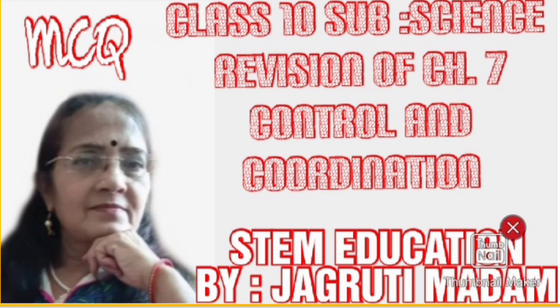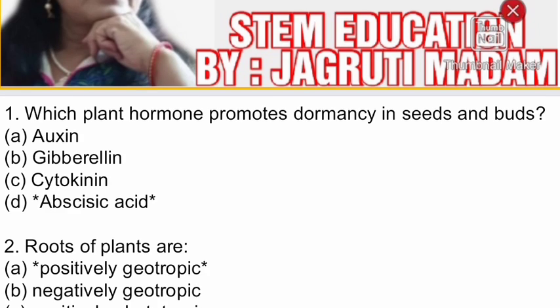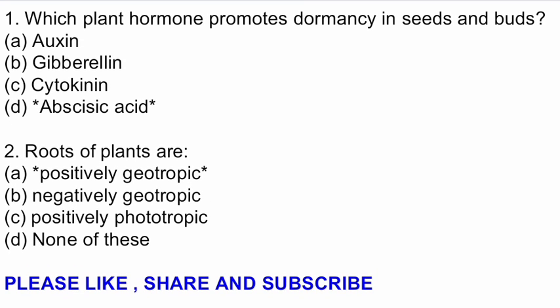Today I have come with a little different type of video where we are going to do the revision of chapter number 7, that is Control and Coordination. Most of the MCQs from the chapter I am going to discuss over here so that you can prepare for your Question A, Part A of your paper. Students, in each question, I have just put an abstract for the correct answer. So, just go through it. Let us start.